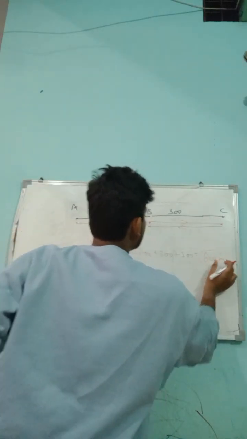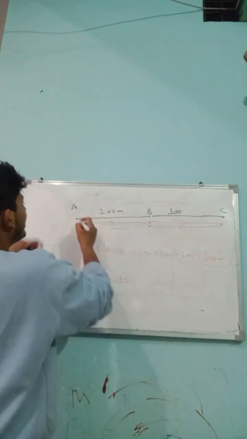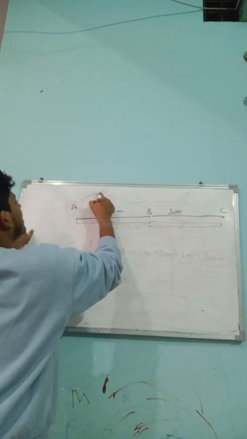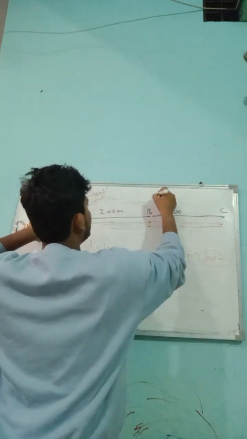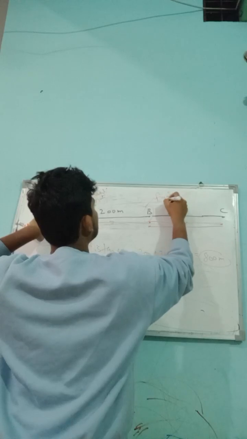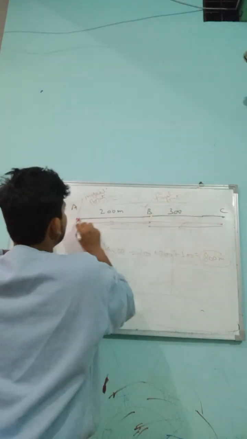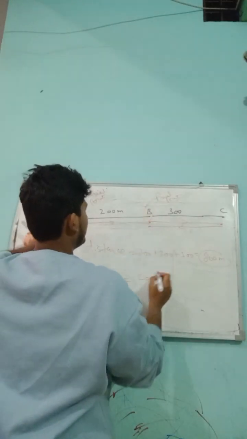Always put the unit. Meter is the unit of distance and displacement. And displacement will be, initial point is this, where the journey started, and final point is point B. Shortest path between A and B, initial and final point, will be 200 meters. So displacement will be 200 meters.